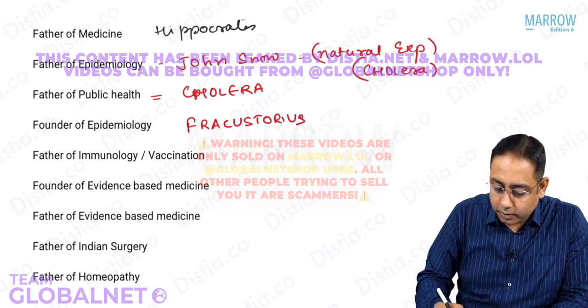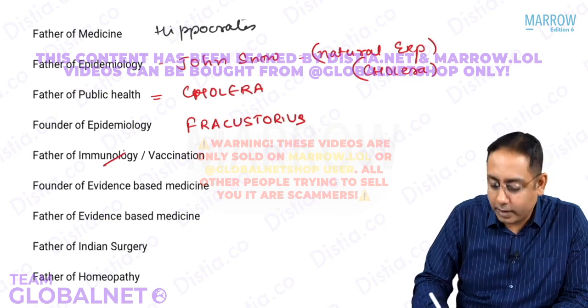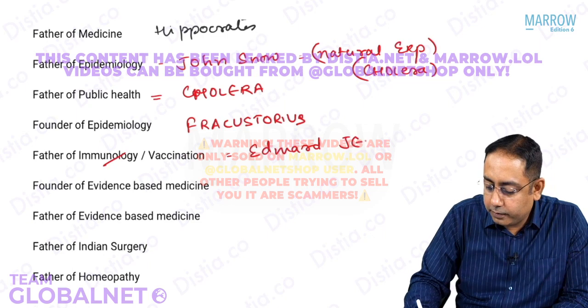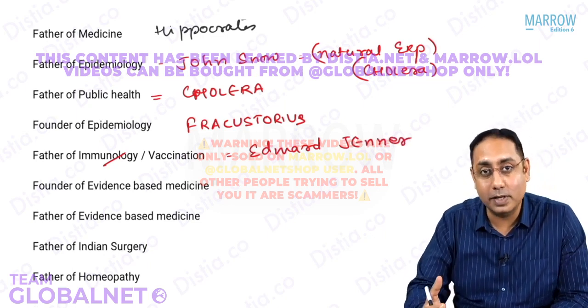Who's called the father of vaccination or immunology? It's not about immunology, it's the father of vaccination, that is Edward Jenner. He gave us the first vaccination. He gave us the concepts about vaccination, about the smallpox vaccine.